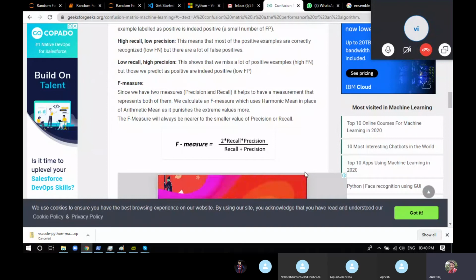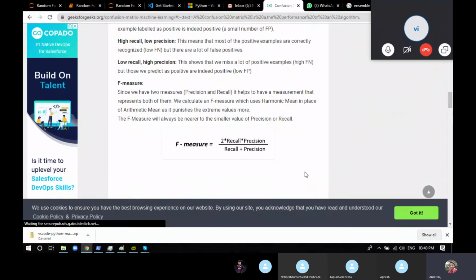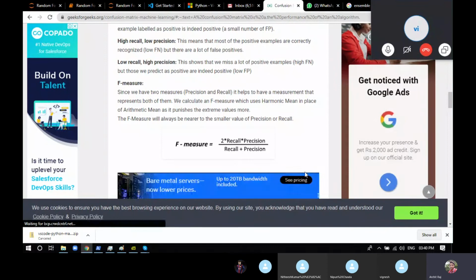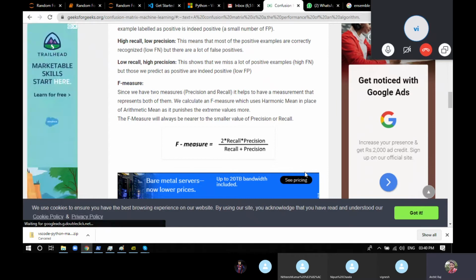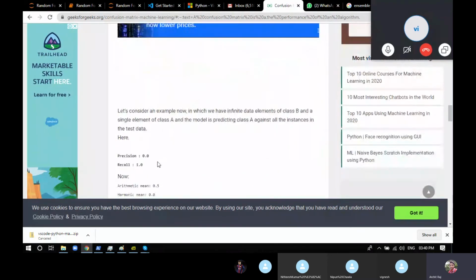Now if you tell anyone the F measure, you're indirectly telling what the precision and the recall are. So it's better to use the F1 score to get to know the accuracy of your model instead of separately telling the precision, the accuracy, and the recall. You have 3 different attributes, mix them into one and give the answer.